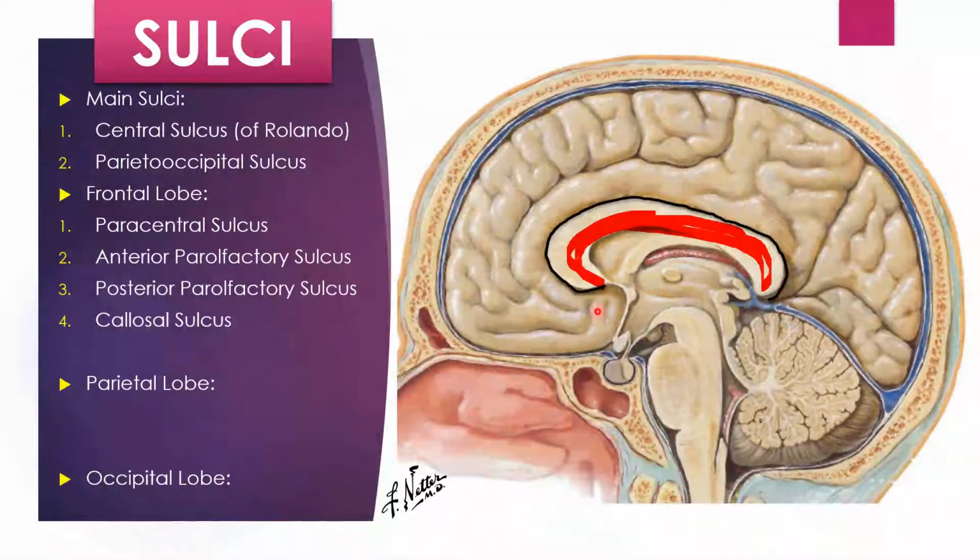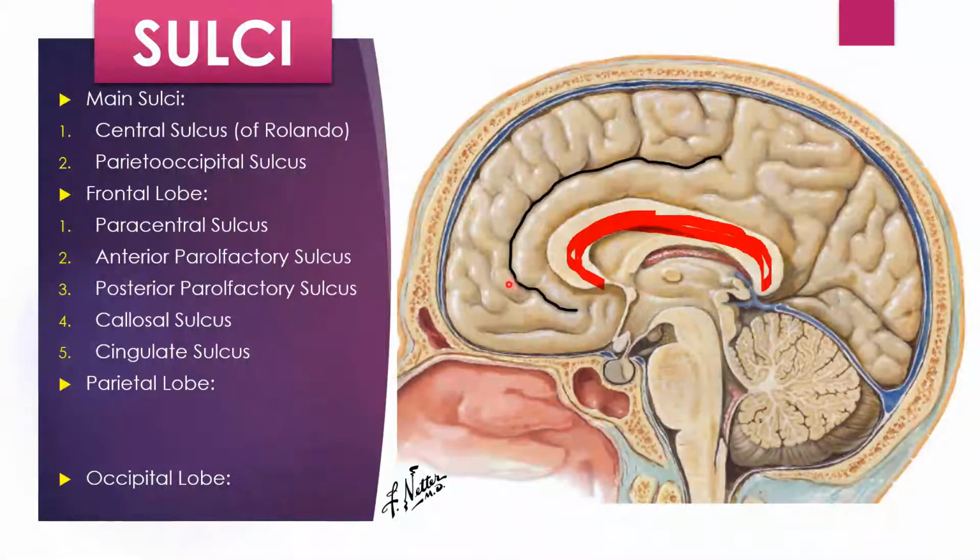Aligned with the callosal sulcus, there will be the cingulate sulcus. It will be initially anterior to and finally superior to it. The cingulate sulcus was aligned with the callosal sulcus, and as it goes beyond the frontal lobe and reaches the parietal lobe, it goes superiorly, and its superior continuation will be the marginal sulcus.